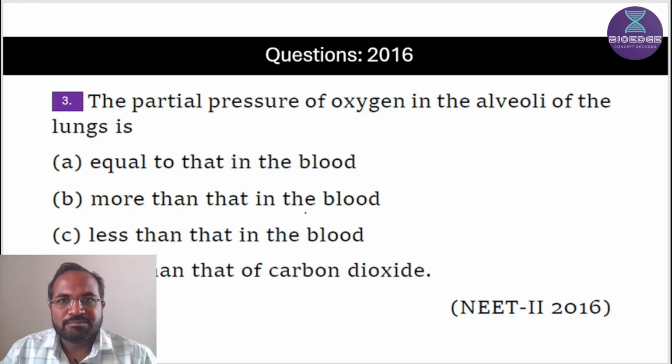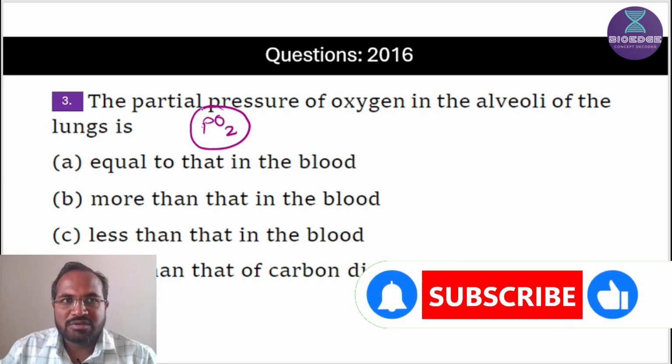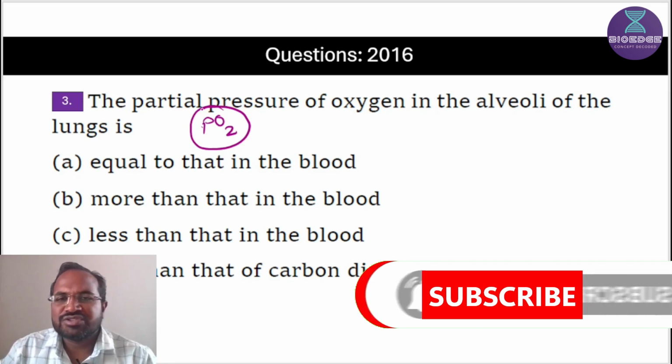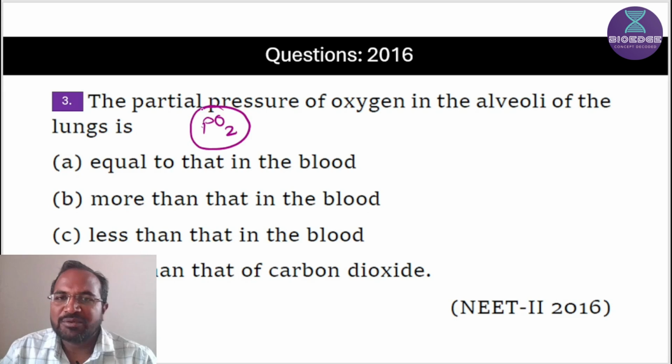Next question, the partial pressure of oxygen in alveoli of the lungs. So you should know the diagram of NCERT where the partial pressure of oxygen and carbon dioxide are mentioned. So this diagram is very important. I will tell you the mechanism of how the partial pressure changes from atmospheric level to the tissue level, and how carbon dioxide's partial pressure changes from tissue to atmospheric level.